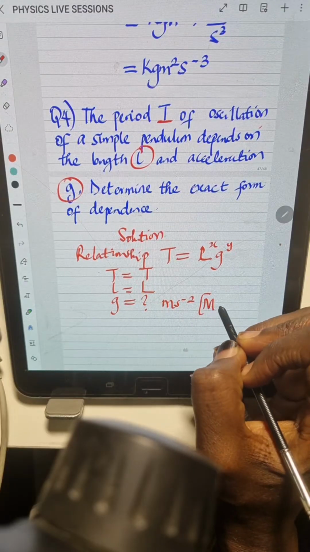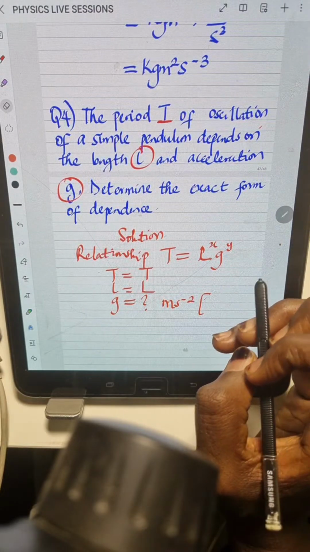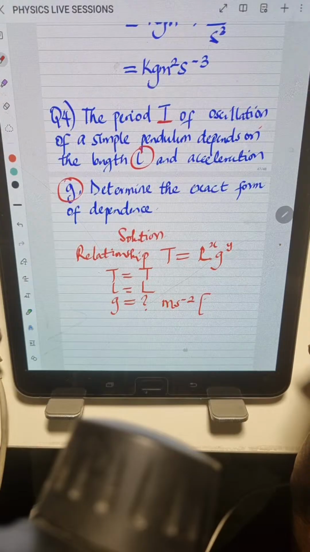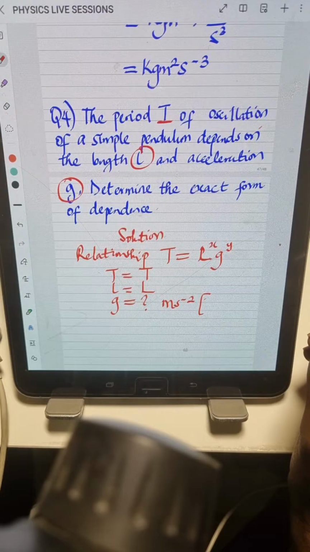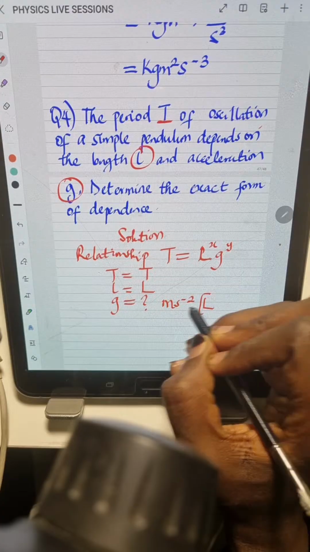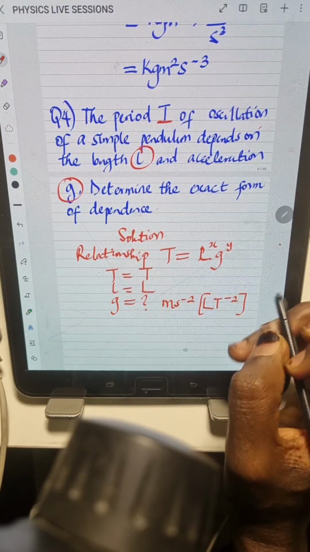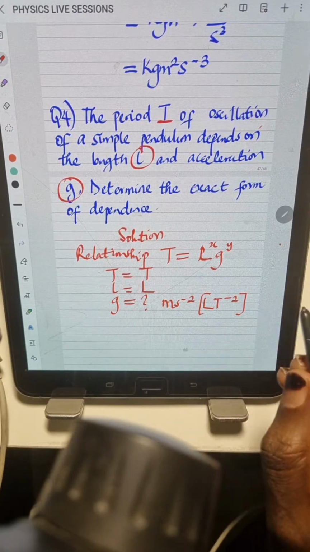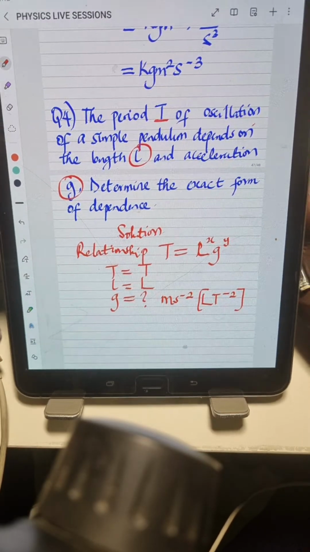This will be M, will be what? Can anyone tell me in the chat box? Since acceleration is meter per second square, so what will be the dimension? So the dimension will be what? Meter, that is L, length, right? Per second square, that is seconds, that is T to the power of -2. So this is the dimension for T, L, and G. So all we have to do at this point now is just to substitute. Substitution is the next step, okay?